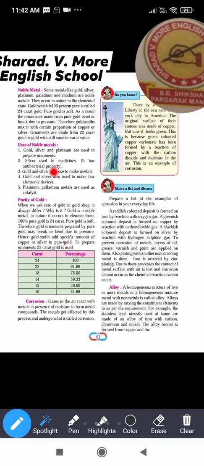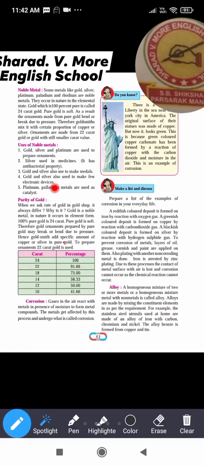Silver foils are used in some food materials like sweets. Gold and silver are also used to make medals. We always hear about the gold medal, silver medal, bronze medal. So here gold and silver metals are used to make these medals.